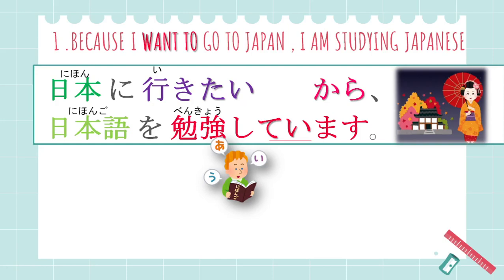So, if you do not know how to say I want to do something, let me explain you shortly because I don't want to leave a single doubt with you this time. So, 行きます is to go. I take the mas stem, 行き, and I add tai. Whenever you add tai to the mas stem of any verb, it means want to do a verb. Want to. So here, 行きたい, want to go. Okay? 見たい, want to watch.